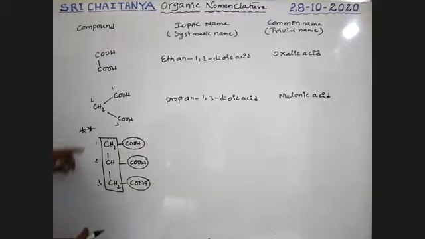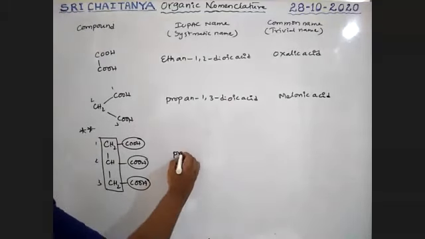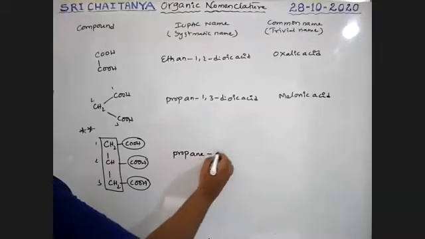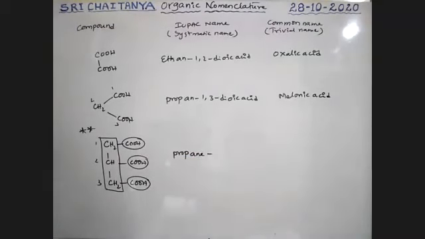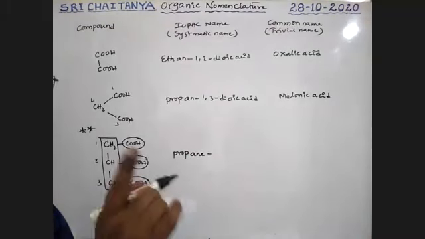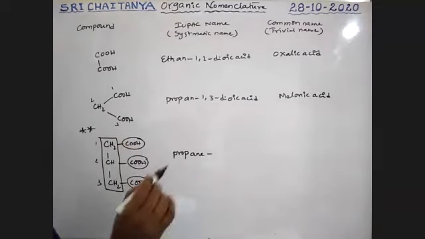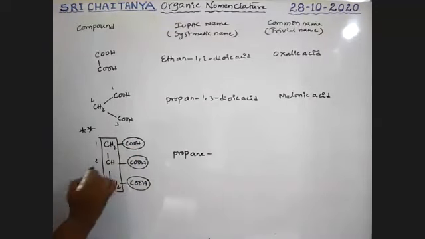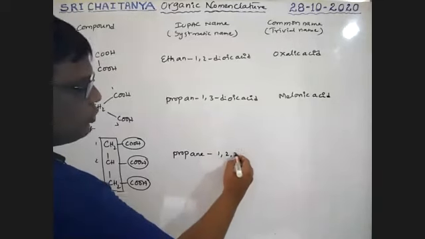Okay. So it is propane. Yes, not oic acid, boys. See, listen here. At the first position, second position, third position: 1, 2, 3.